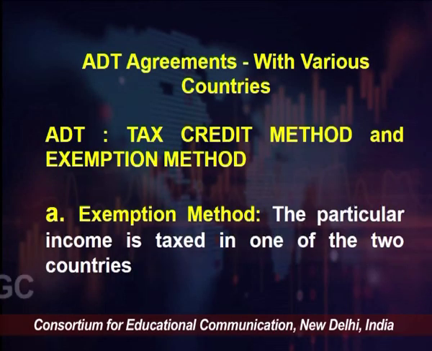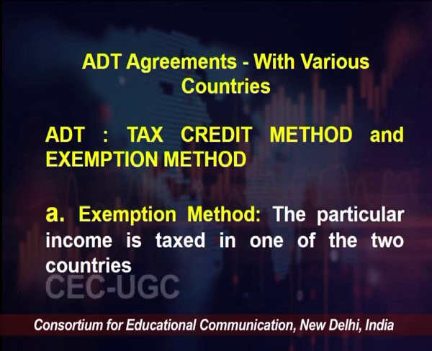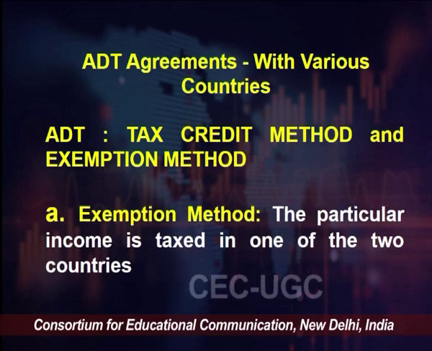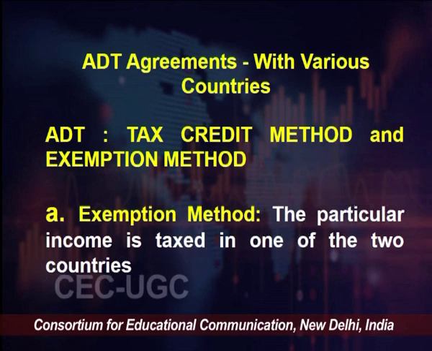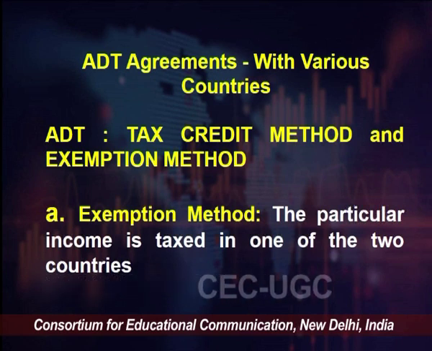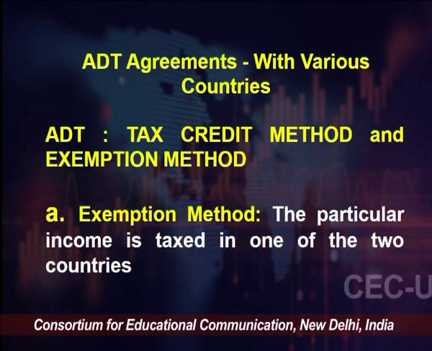So let us just start with Section 90, which says that ADT agreements with various countries. So with various countries with which India has an agreement, this double taxation is avoided. Basically we follow two methods. One, we have the tax credit method, and the other one is your exemption method, right. As the word says, exemption basically means that the income will be exempted in one of the nations and in the other nation it will be taxable. So that is what we mean by exemption method.